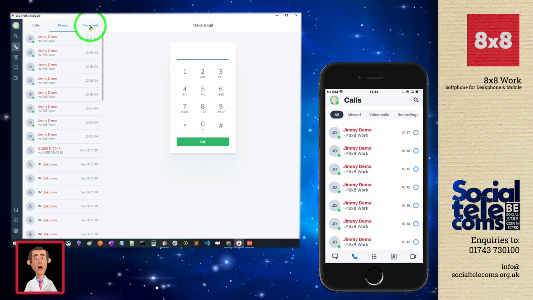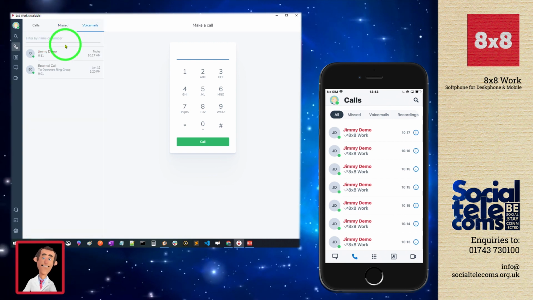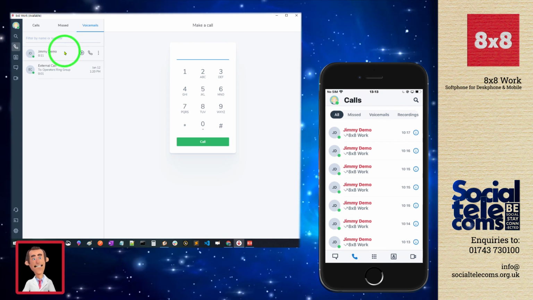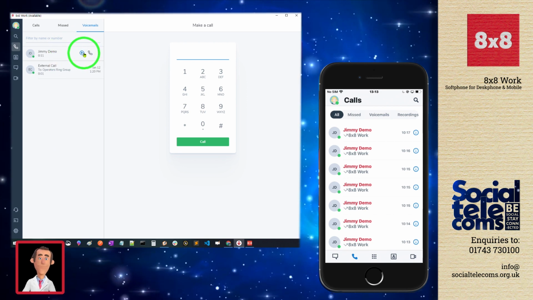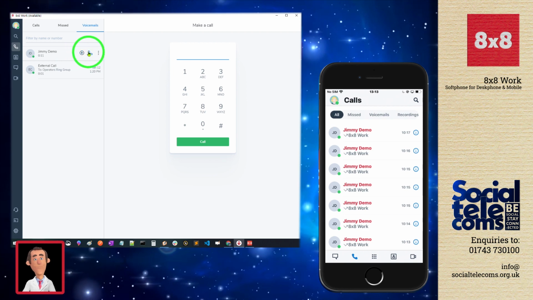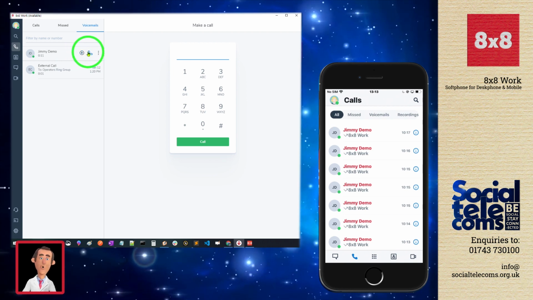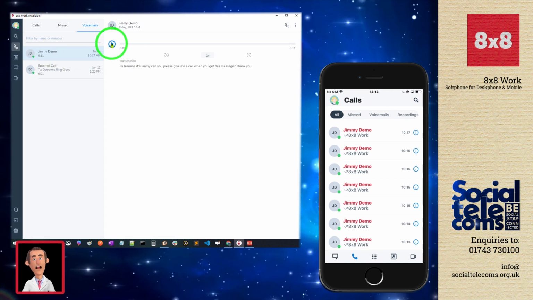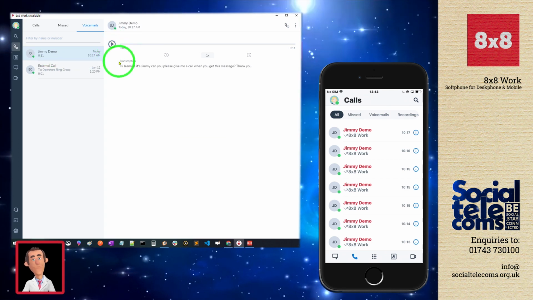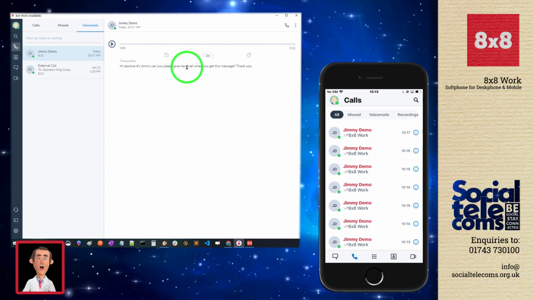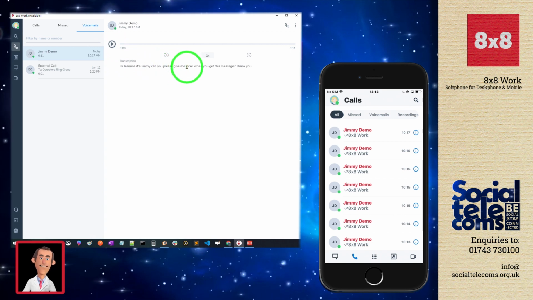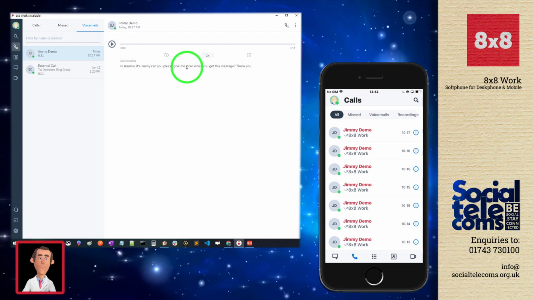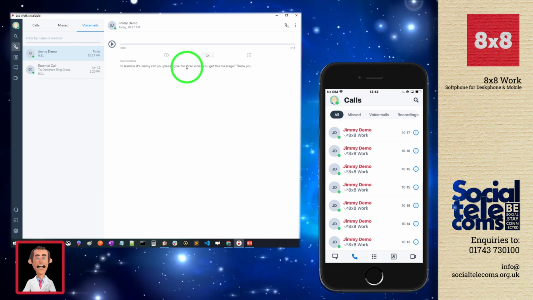When we move into the voicemail, it's a visual voicemail application. So it lists all of our voicemails in the order they were received. I can choose to play them back from here. I can also call this user back as well. And when I select one of these voicemails, I get the play controls available to me here, but then I get a transcription of that voicemail. So the user doesn't even have to come in here and listen to that voicemail. They can read the transcription and choose to action that message as they need to.